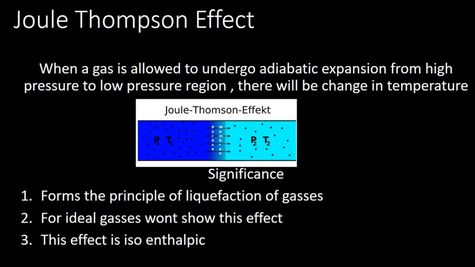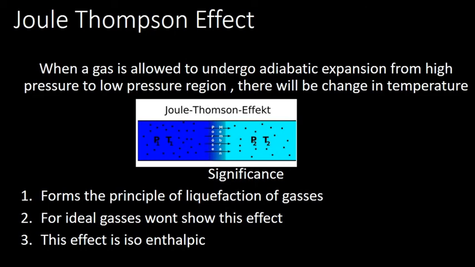Now the Joule-Thomson effect. What is the Joule-Thomson effect? Do you remember where we are using it? Our AC, refrigerator, etc. give us coolness by the principle of the Joule-Thomson effect. When a gas is allowed to undergo adiabatic expansion from a high pressure to a low pressure region, there will be a change in temperature. It can either be an increase or a decrease of temperature. In most cases it will be a decrease in temperature, except for hydrogen and helium.